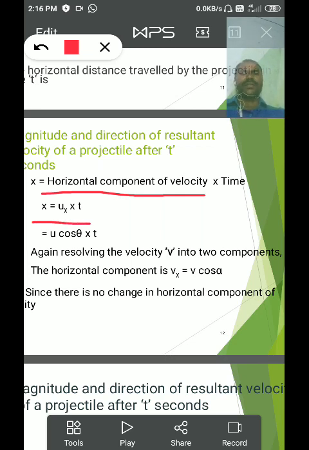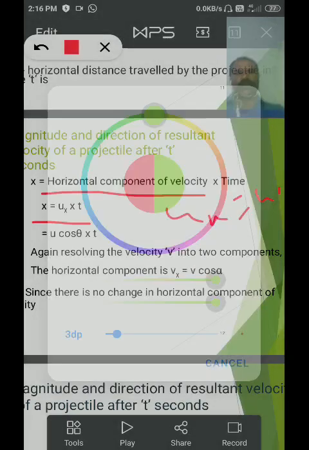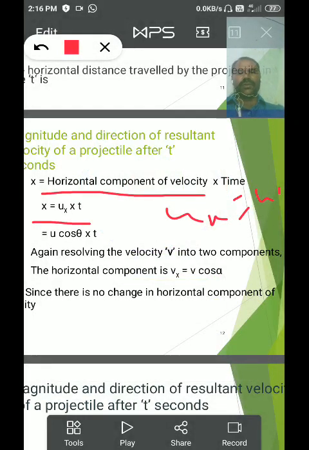Then ux is equal to u cos theta. And then the displacement from point O to A along the horizontal direction, that is x is equal to u cos theta into t. It is equation number 1.